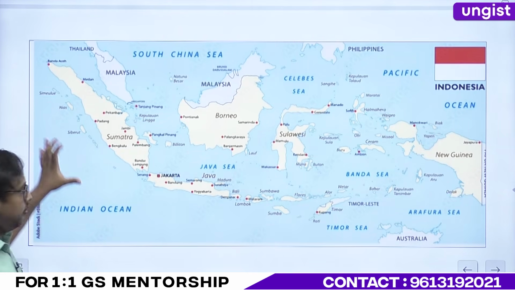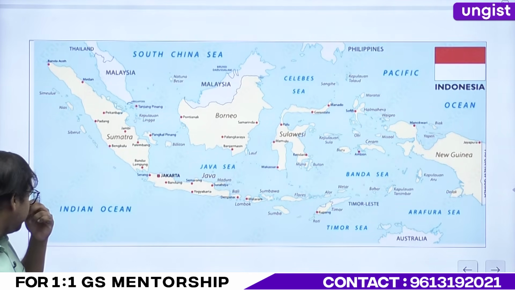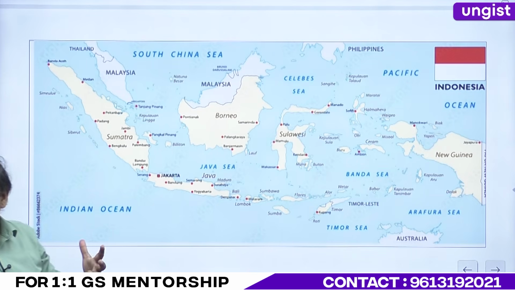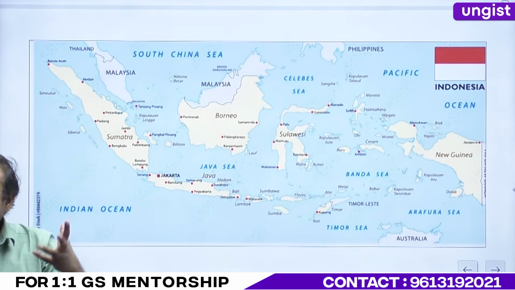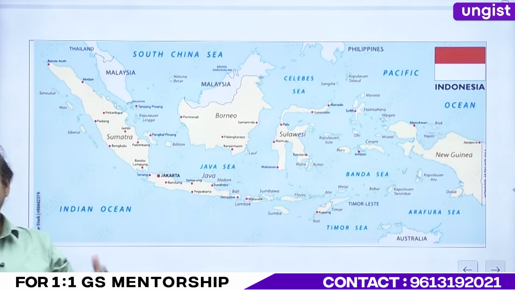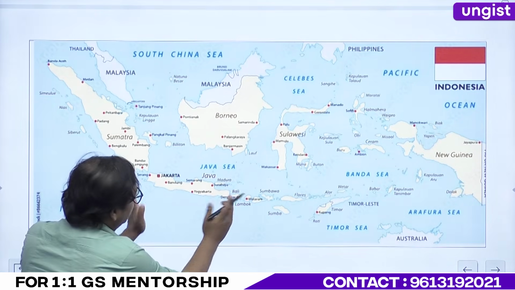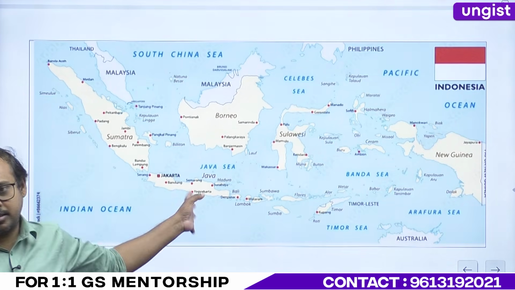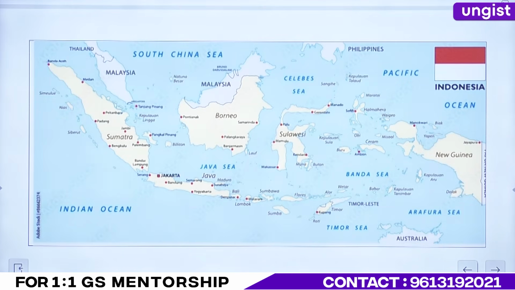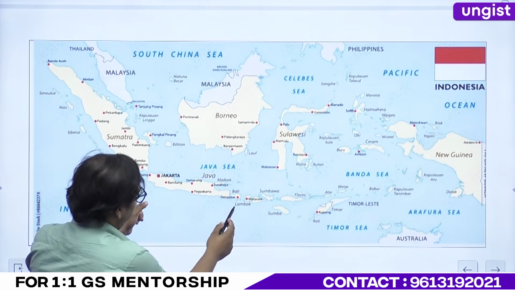You will not forget. First Sumatra. Remember it this way also: Sumatra is like a very Indian name, right? So it's closer to India. Second, you have your Java. Bali is in this particular region, right? So we have here Java.